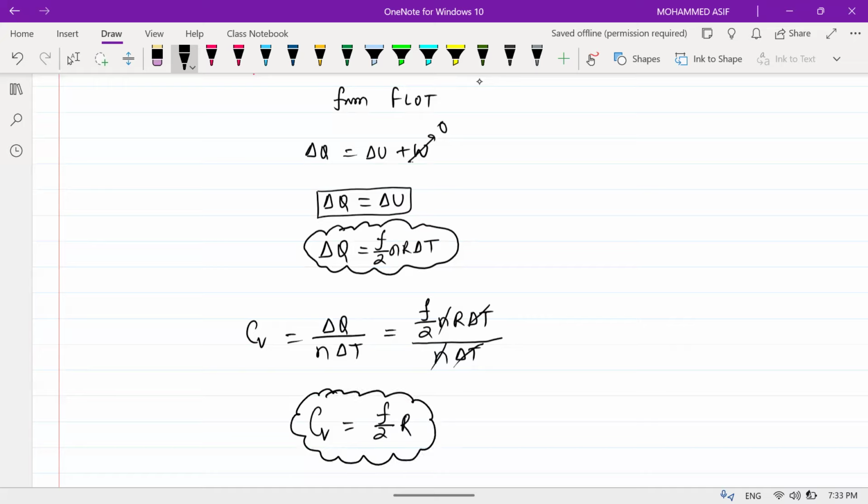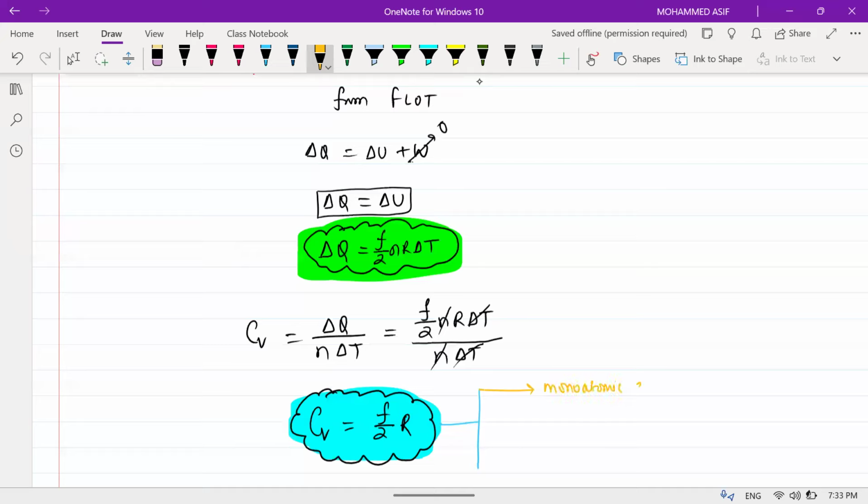This is the molar specific heat at constant volume. Am I clear? Any doubt in this one to anyone? Cv is equal to (f/2) R. Clear? And what is delta Q? Delta Q for isochoric processes is (f/2) n R delta T. Now tell me for monatomic gas. 3/2 R. For monatomic gas, the number of degrees of freedom is 3. So Cv will be equal to 3R divided by 2. Very good.